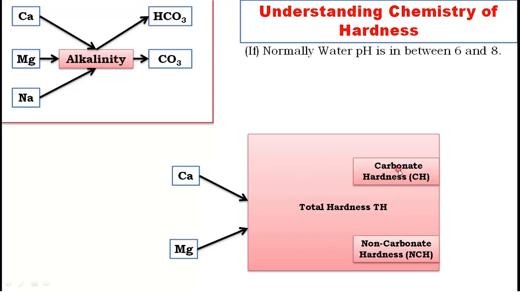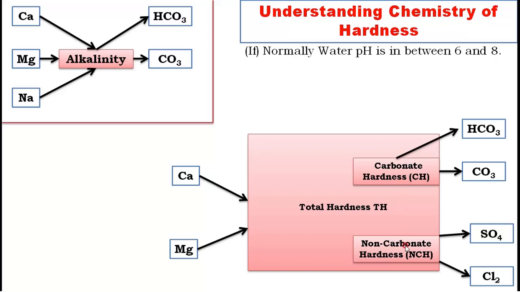Let us see what comes in carbonate hardness: bicarbonate and carbonate. Calcium bicarbonate, calcium carbonate are temporary hardness, and magnesium bicarbonate, magnesium carbonate are also temporary hardness. Now permanent hardness, or non-carbonate hardness, NCH, is calcium sulfate or calcium chloride, like that magnesium sulfate or magnesium chloride. This is your permanent hardness.